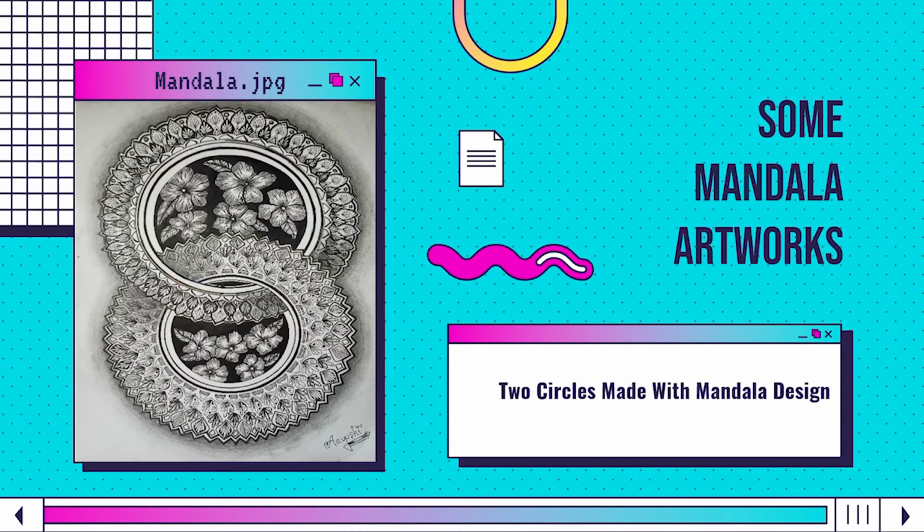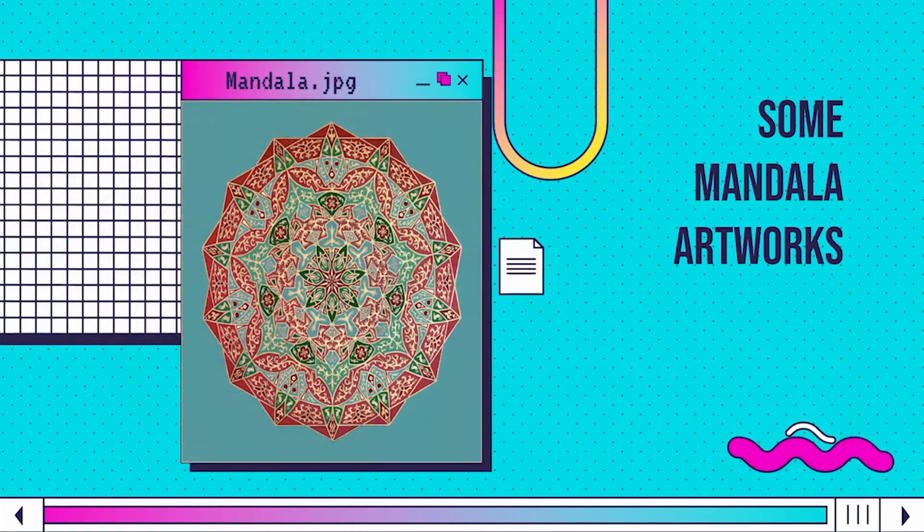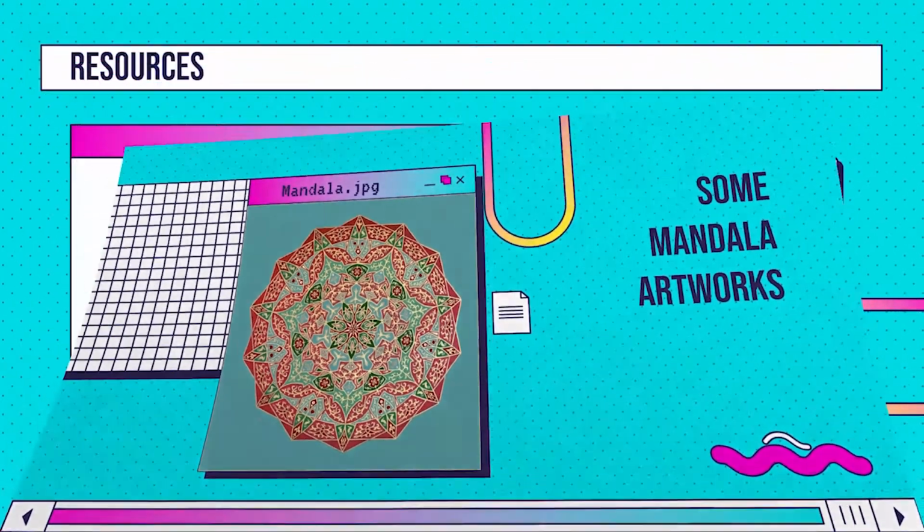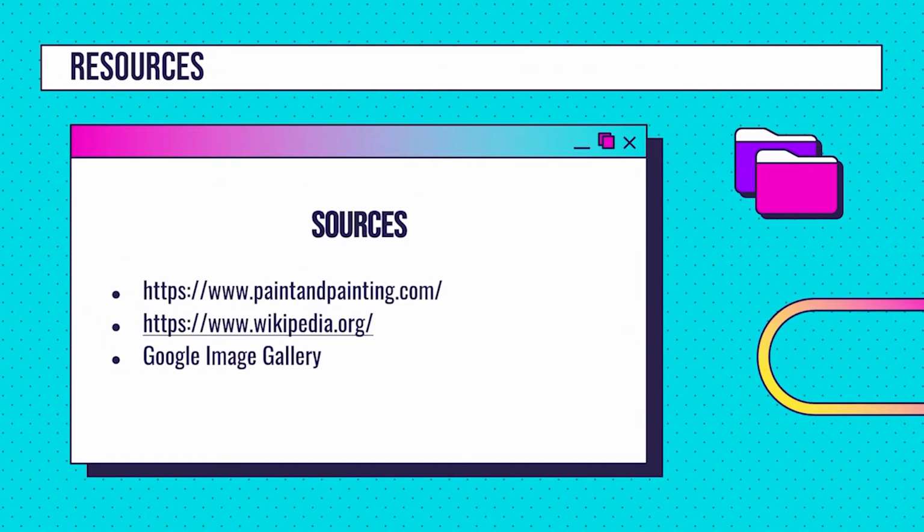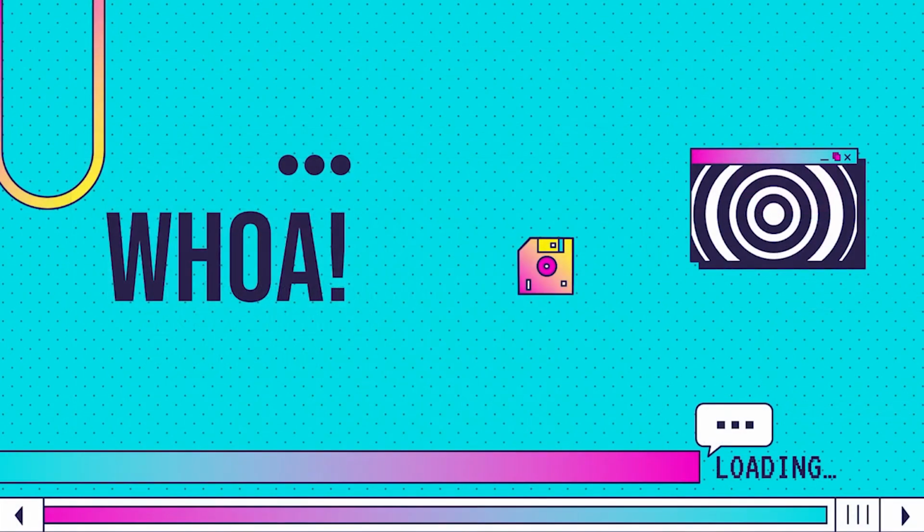These are some mandala artworks. First is two circles made with mandala design. This is the second image that you can see. We have gathered this information from Paint and Painting, Wikipedia, and Google Image Gallery.